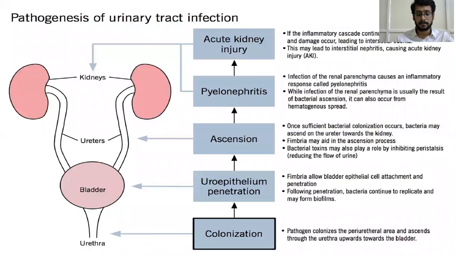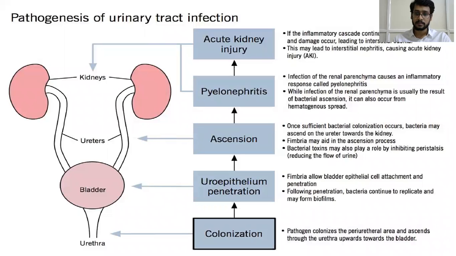Let's see in the pictorial representation the pathogenesis of urinary tract infection. Initially, at the level of the urethra, colonization occurs. The pathogen or the bacteria colonizes the periurethral area and ascends through the urethra upwards towards the bladder. From there, it penetrates into the uroepithelium. We'll see how. The fimbriae allow bladder epithelial cell attachment and penetration. Following penetration, bacteria continue to replicate and form biofilms.